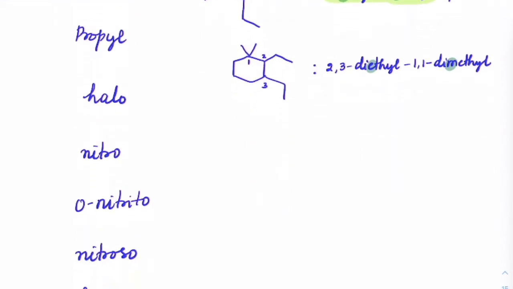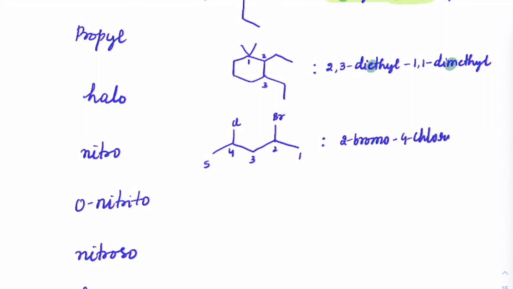The other example I can give you is, suppose you have Br and Cl here with 1, 2, 3, 4, 5. Now here also, first I have to write bromo, then chloro, because alphabetically bromo comes first. So this will become 2-bromo, and 4-chloro, and whatever the rest of the name would be, like that.